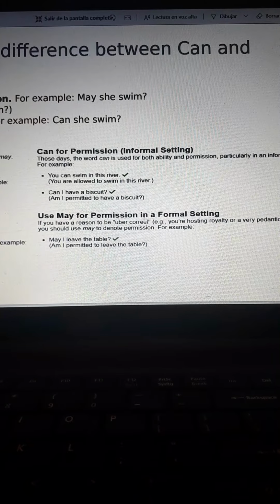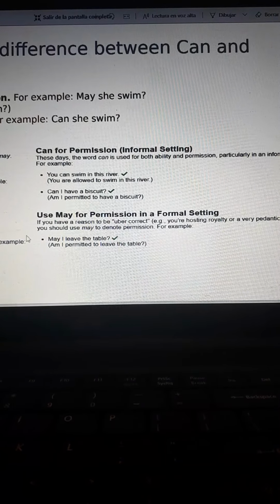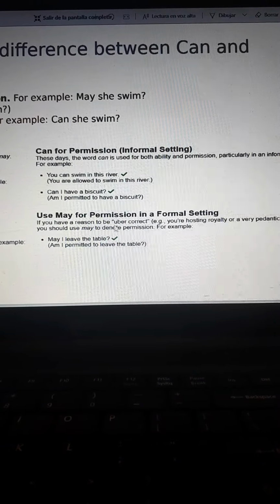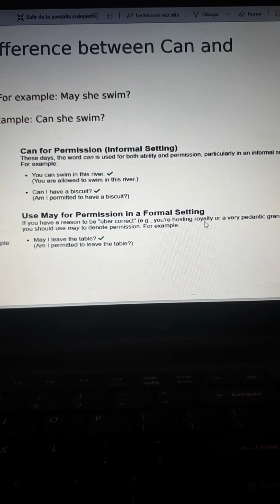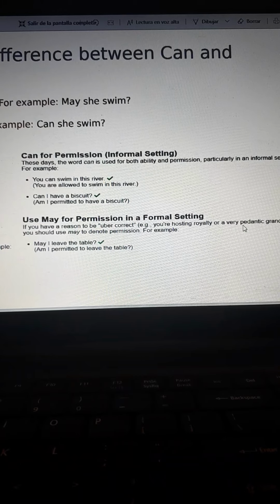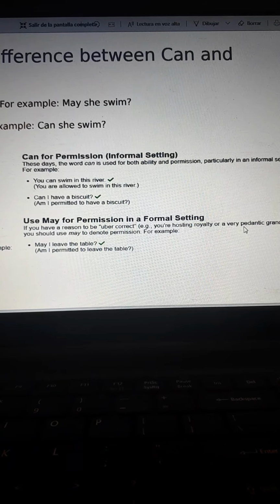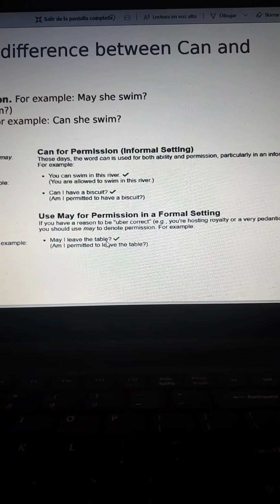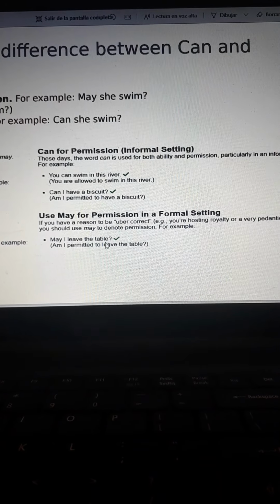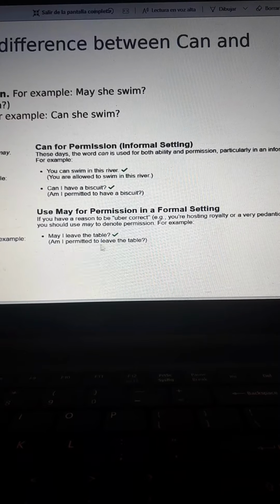Use may for permission in a formal setting. If you have a reason to be overcorrect, for example, you're hosting royalty or a very pedantic grandparent, you should use may to denote permission. For example, may I leave the table? Am I permitted to leave the table?